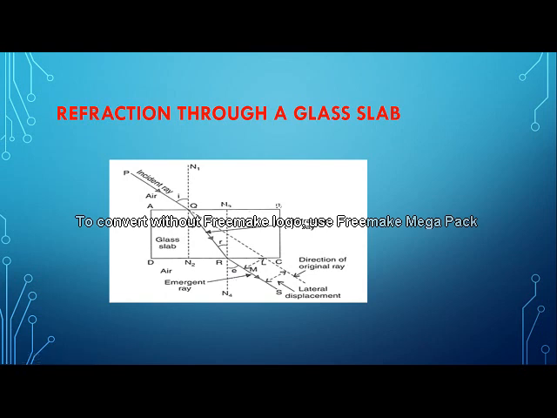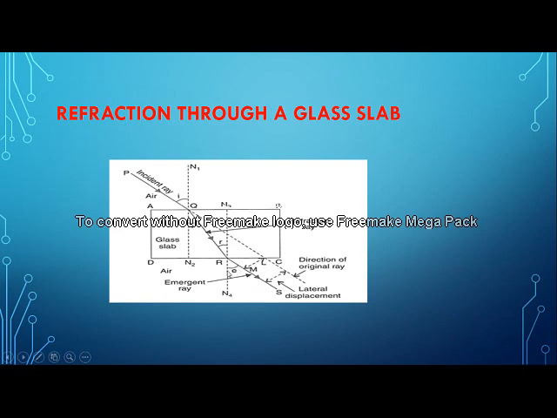So here we are coming across three rays. Again I am repeating, this is the incident ray, children. This is the emergent ray, and the one in the middle is the refracted ray, and there are two normals. This is the first normal and this is the second normal. Here we are coming across three angles: angle of incidence, angle of refraction, and angle of emergence.